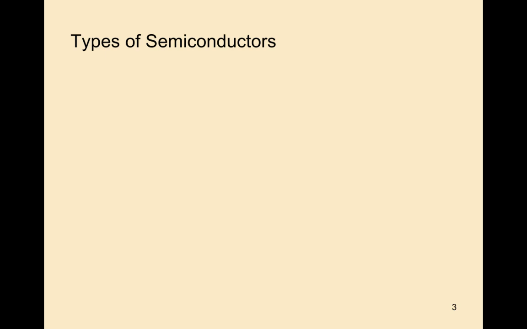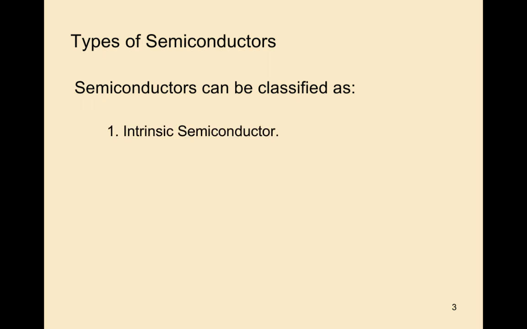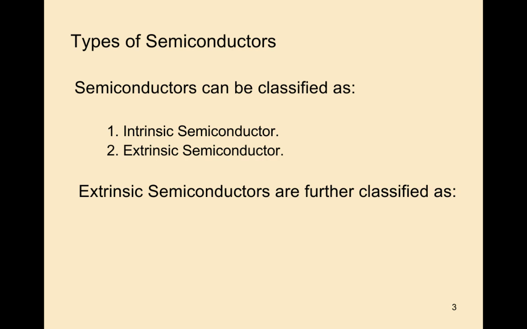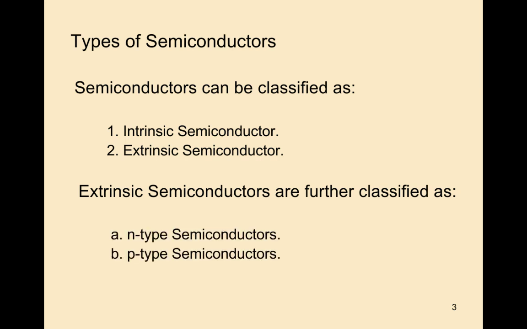The extrinsic semiconductor is again classified into two types: the n-type semiconductor and the p-type semiconductor.